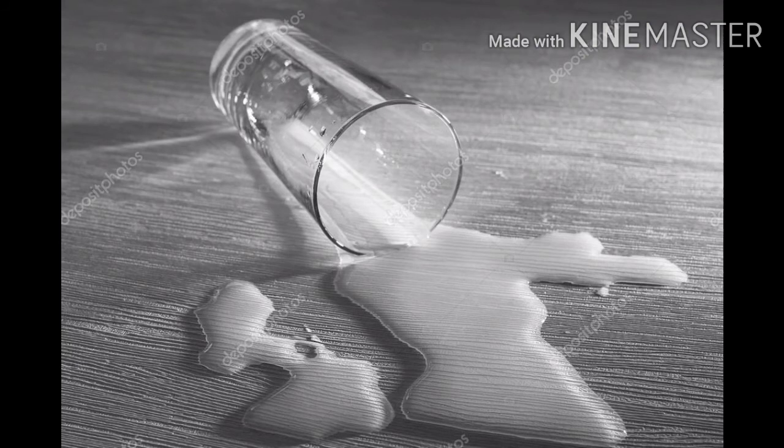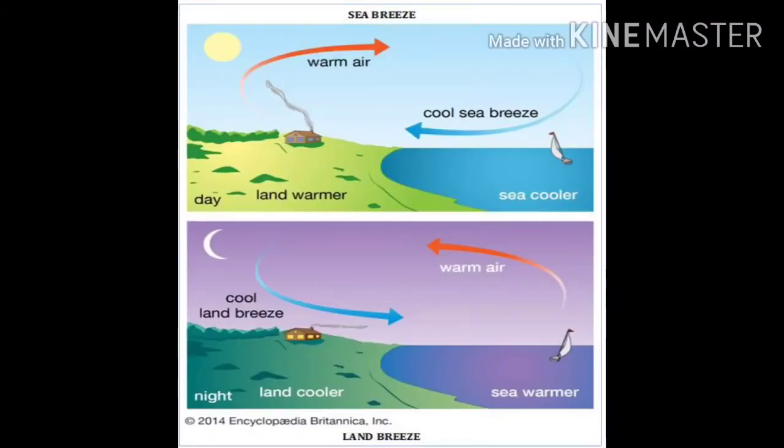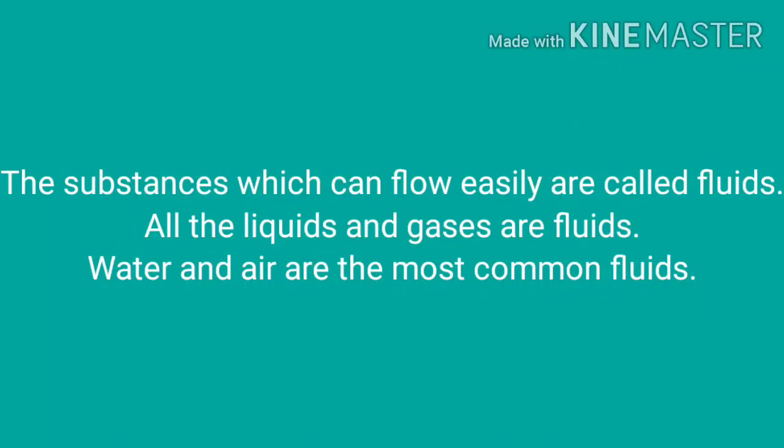Water is a liquid. When we pour some water on a table, it flows. Air is a mixture of gases. Air flows from one place to another. The substances which can flow easily are called fluids. All the liquids and gases are fluids. Water and air are the most common fluids.